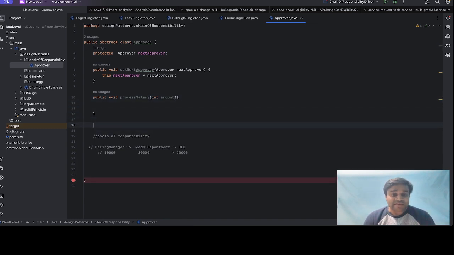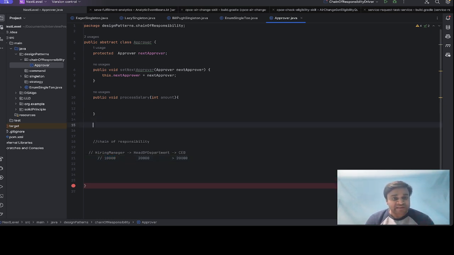Okay, so if you see the hiring manager, head of the department, and the CEO, all these handlers have their own rules, bandwidth, or own way to approve or reject the salary. So for the first, the hiring manager, the approval limit is 10,000, so he or she can approve the salary amount up to 10,000 only. Okay, so they have their own limit.